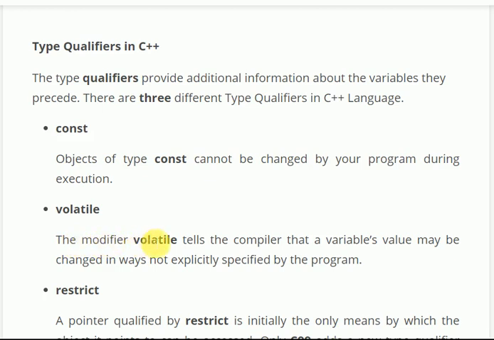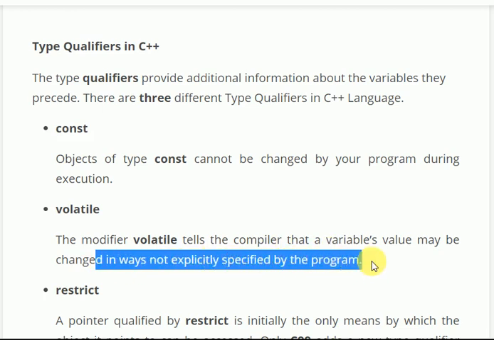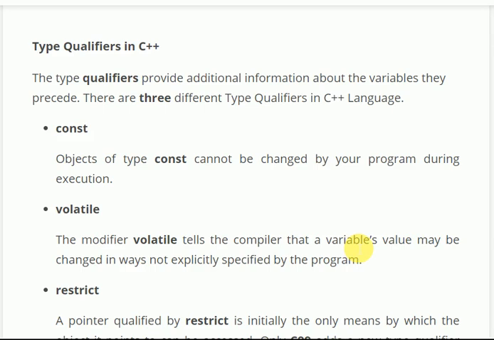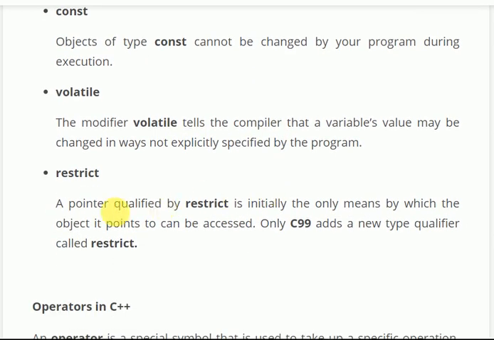Volatile: the modifier volatile tells the compiler that a variable's value may be changed in ways not explicitly specified by the program. Restrict: a pointer qualified by restrict is initially the only means by which the object it points to can be accessed. Only C99 adds a new type qualifier called restrict.